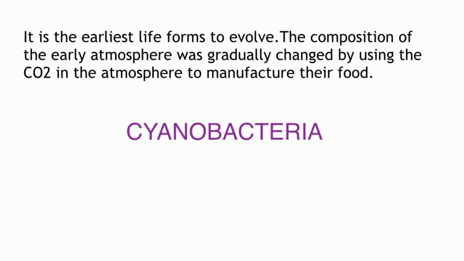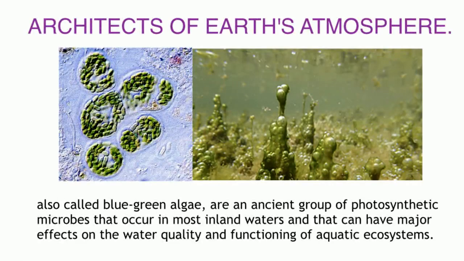Question. What are the earliest life forms to evolve? They gradually changed the composition of the early atmosphere by using carbon dioxide in the atmosphere to manufacture their food. Answer. Cyanobacteria. Cyanobacteria are said to be the architects of Earth's atmosphere. Also called blue-green algae, they are an ancient group of photosynthetic microbes that occur in most inland waters and that can have major effects on the water quality and functioning of aquatic ecosystems.